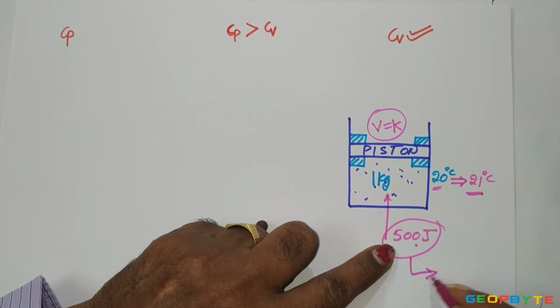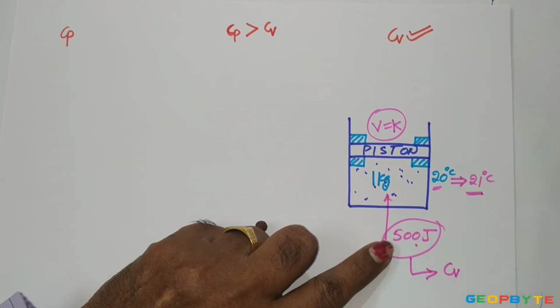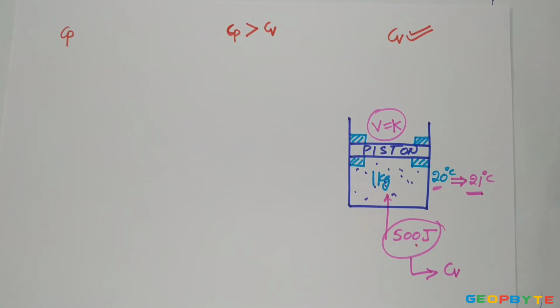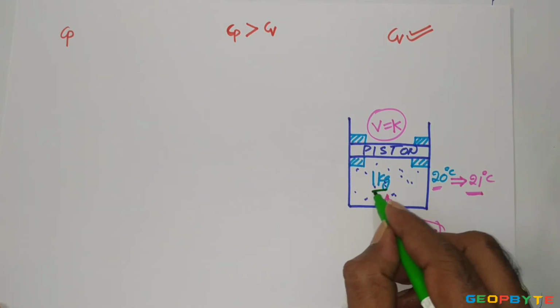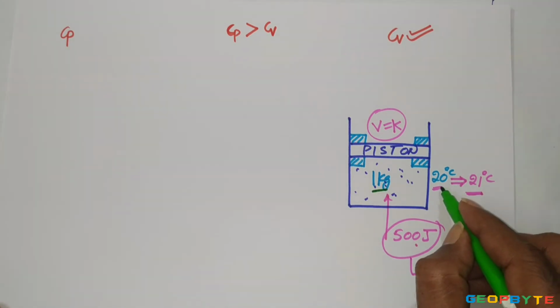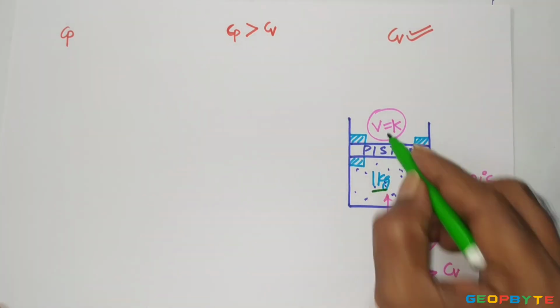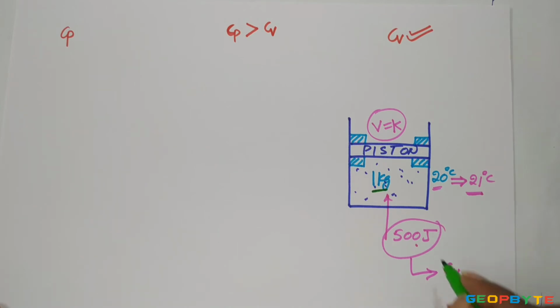Then this is equal to specific heat at constant volume. Specific heat at constant volume means the amount of heat supplied to 1 kg mass of gas to raise the temperature through 1 degree centigrade at constant volume. So specific heat at constant volume is 500 joules.